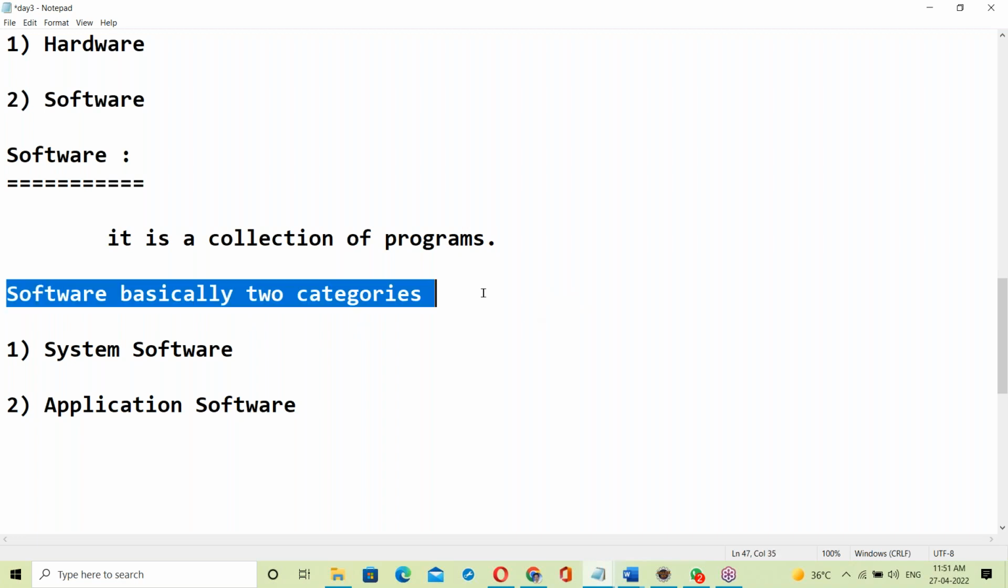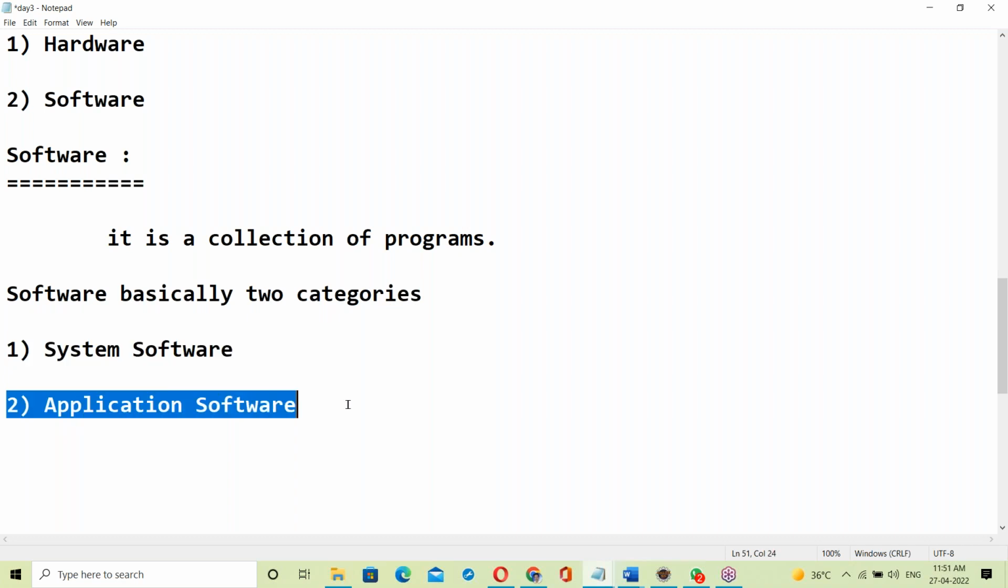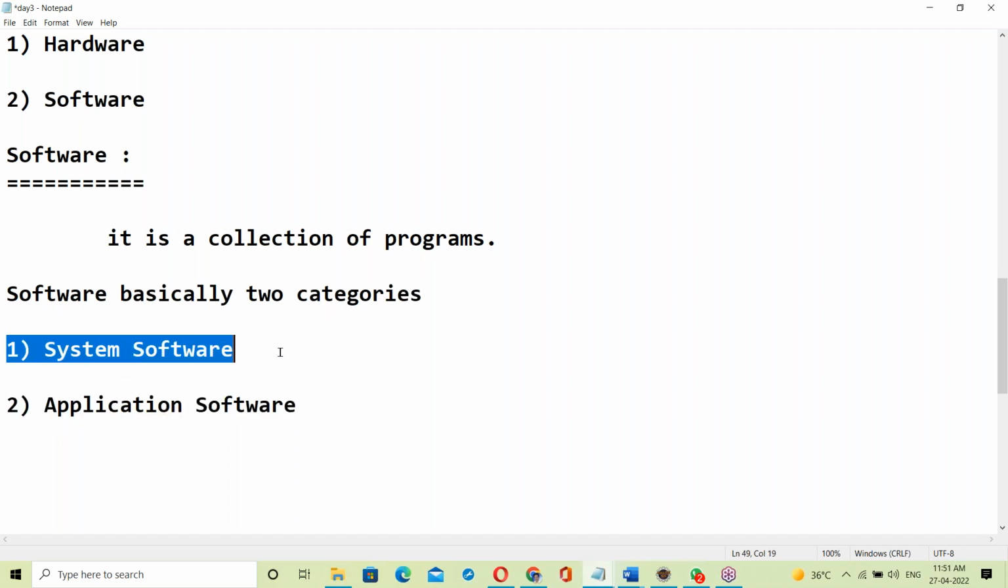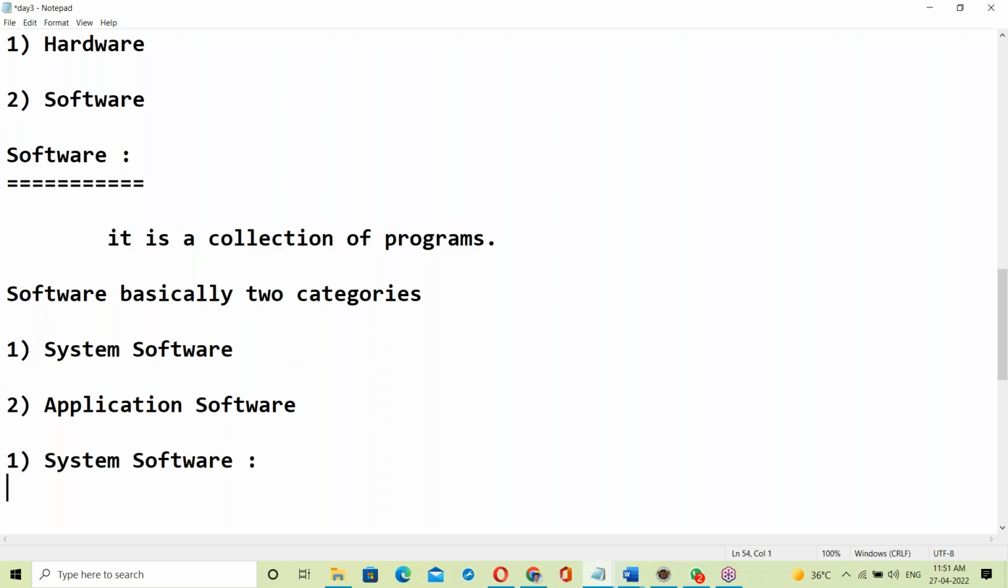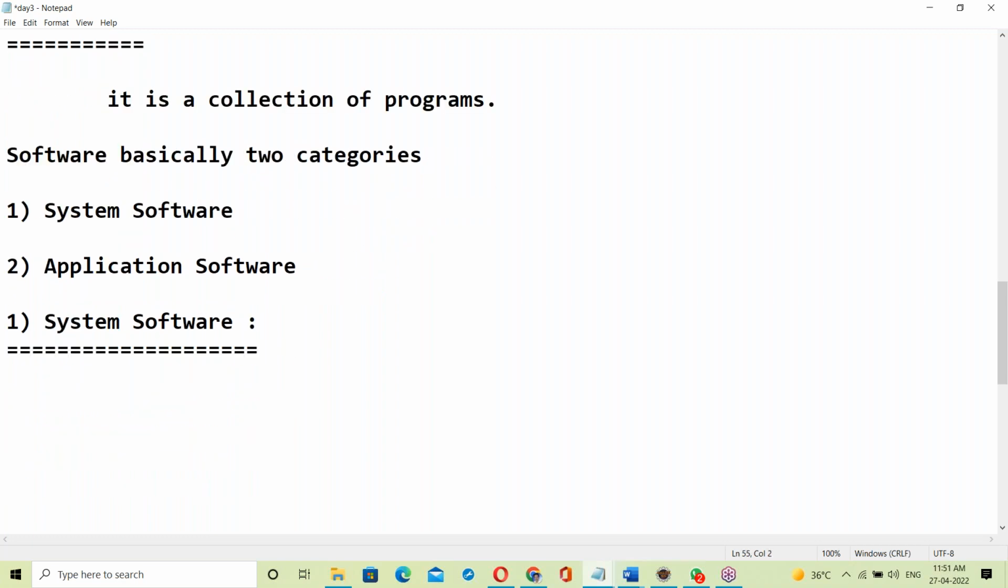Yes, software is basically of two categories. First one, system software. Next one, application software. What is system software? System software interacts with the hardware components.